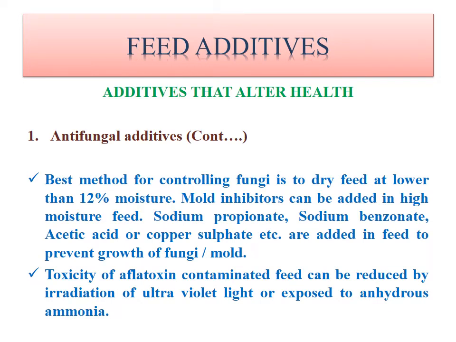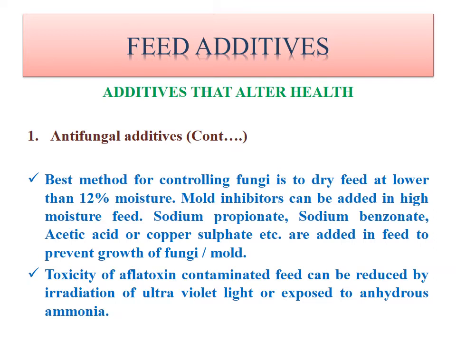The best method for controlling fungi is to dry feed to lower than 12% moisture. So as I said, if the moisture percent is 10% or lower, then there will be fewer chances of fungus growth. Mold inhibitors can be added in high moisture feed. Mold inhibitor means they will inhibit or prevent the growth of fungus. Best examples are sodium propionate, sodium benzoate, acetic acid or copper sulfate. They are added in the feed to prevent the growth of fungus, or mold.